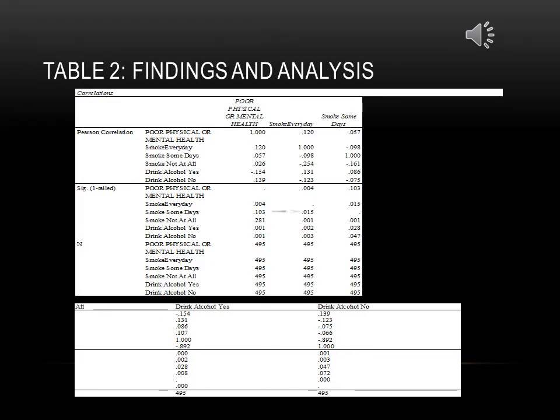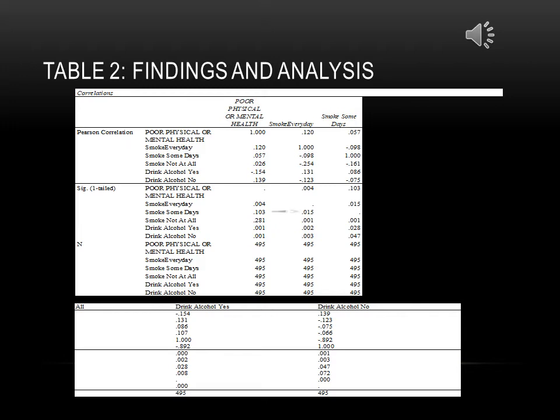Findings and analysis. Let's look at the Pearson r correlations. To examine the correlations of predictive variables, smoke every day, smoke some days, smoke not at all, drink alcohol yes, and drink alcohol no on the outcome variable, poor physical and mental health, a Pearson r correlation was conducted. Smoke every day and poor physical and mental health were significant, positively and weakly related. r equals 0.120, R squared equals 0.01, a p-value of 0.001, and a 1% variance.